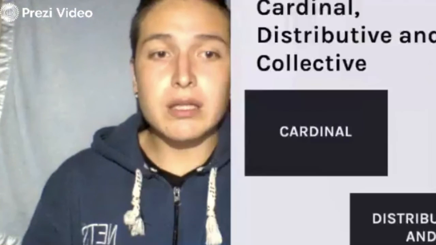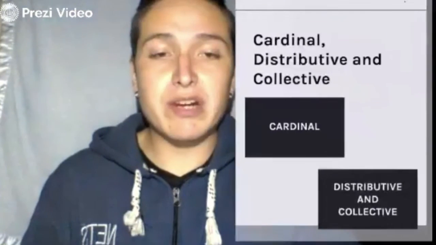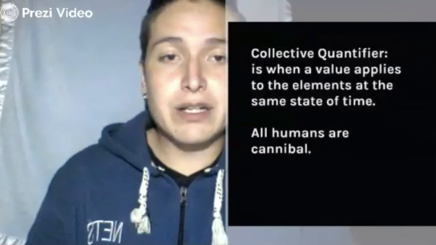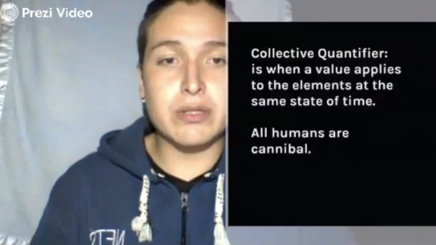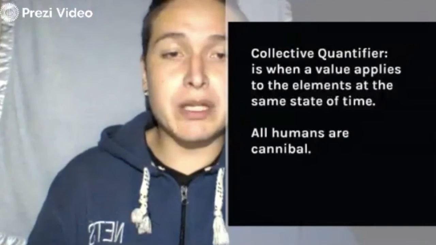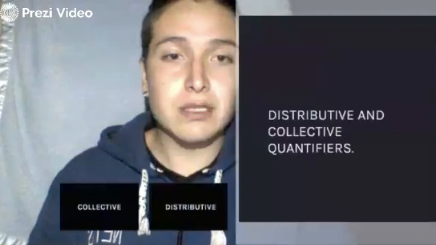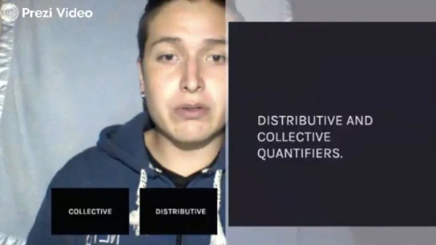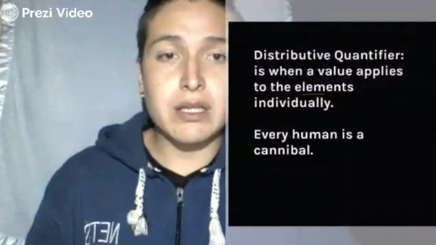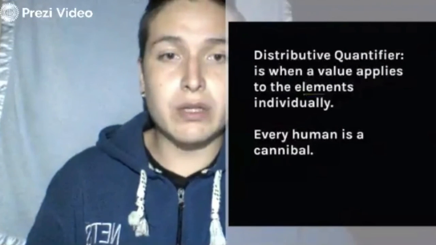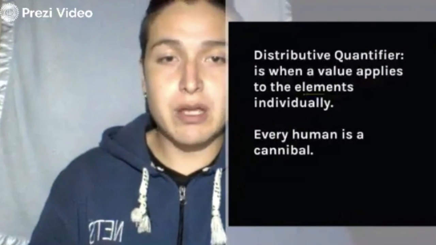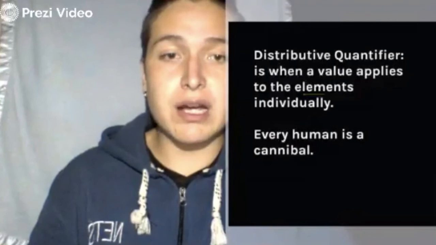Let's continue with distributive and collective quantifiers. Collective quantifiers are used when a value applies to elements at the same state of time. For example, all humans are cannibals. Now, talking about distributive, we know that it is when a value applies to the elements individually. For example, every human is a cannibal.